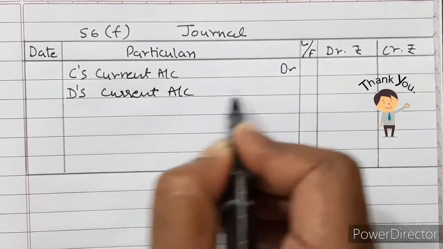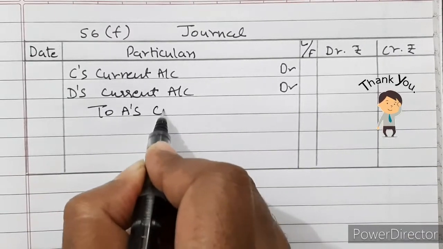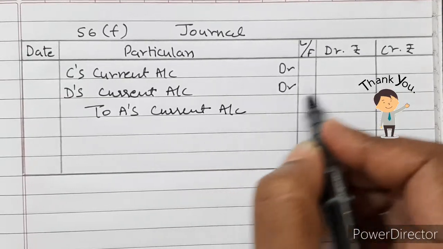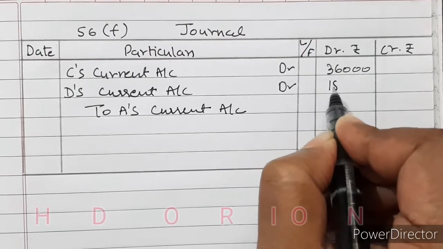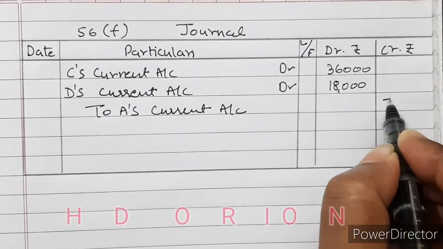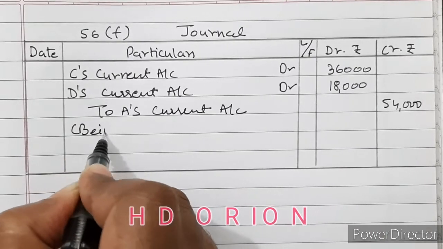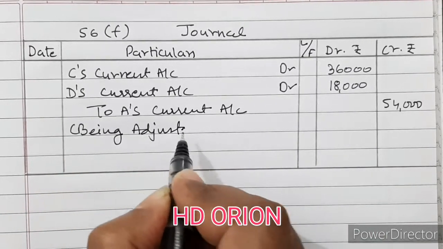Current account debited to A's current account with rupees 36,000, 18,000, 54,000, being adjustment entry passed.